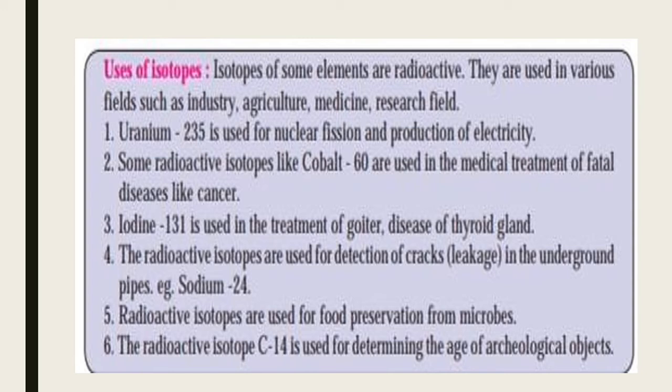Now, what is the use of isotopes? Isotopes of the elements are radioactive. They are used in various fields such as industry, agriculture, medicine and research. Uranium-235 is used for nuclear fission and production of electricity. Some radioactive isotopes like cobalt-60 are used in the medical treatment of fatal diseases like cancer. Iodine-131 is used in the treatment of goiter, a disease of the thyroid gland. The radioactive isotopes are used for detection of cracks in underground pipes.